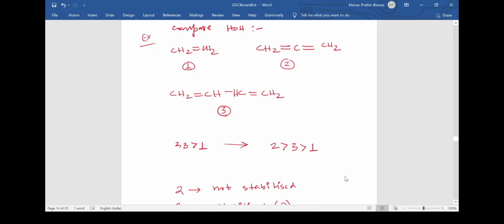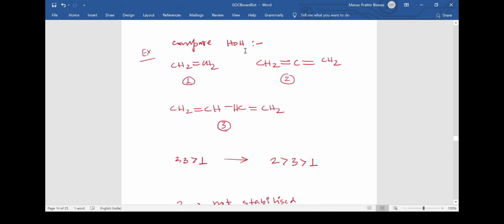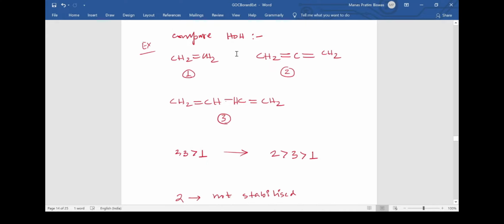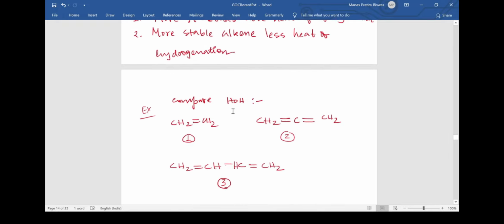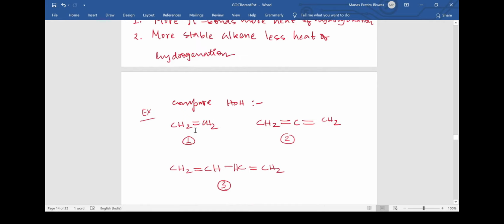Let us now corroborate the small theory that we have understood about the heat of hydrogenation by this question. So in this question, we are asked to compare the heat of hydrogenation. I have abbreviated it as HOH. This is the abbreviation of heat of hydrogenation. So we are asked to compare the heat of hydrogenation of molecule number 1, 2 and 3. Firstly, we see in molecule number 1 there is only one pi bond present. In molecule number 2 there are 2 pi bonds, and in molecule number 3 there are again 2 pi bonds.